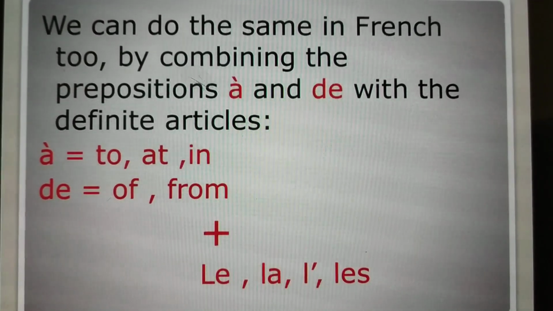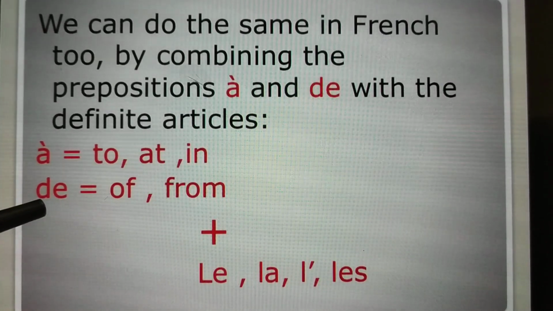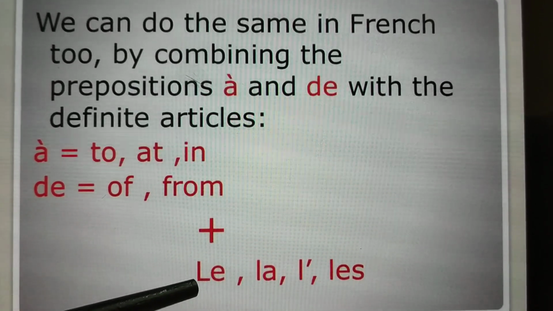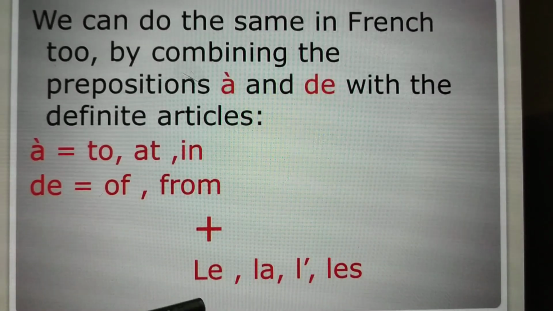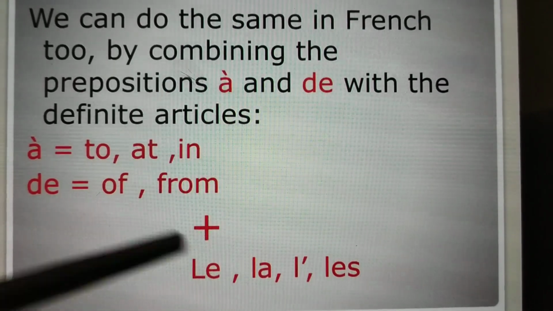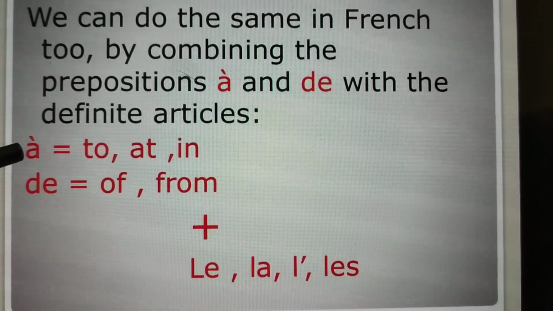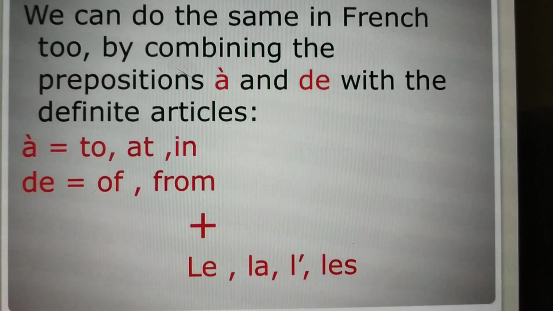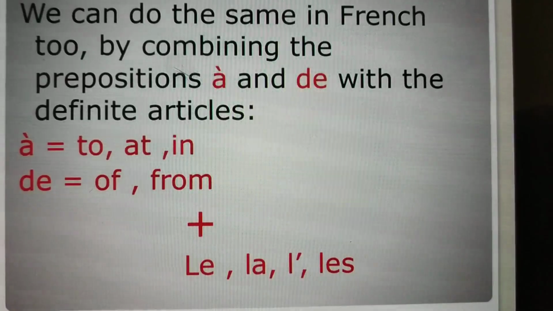Now over here you can see a preposition is there. À means to, at, in, and de means of or from. And for the contracted article, we combine these both prepositions with the definite articles la, l apostrophe, le, which mean the. So when we combine à plus definite articles, the meaning becomes to the, at the, in the. When we combine de with definite articles, the meaning becomes of the, from the. So contracted articles are in two forms, with the preposition à and the preposition de. Okay, remember it. And according to the meaning, we use these two forms of contracted articles.